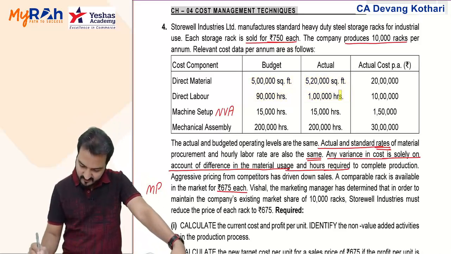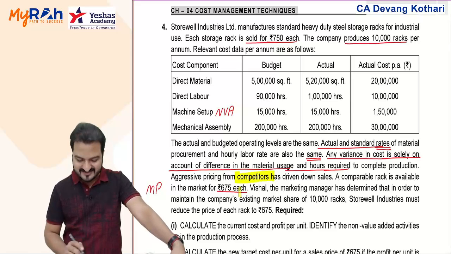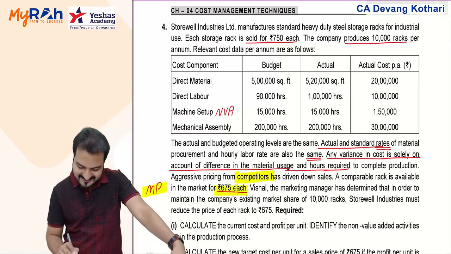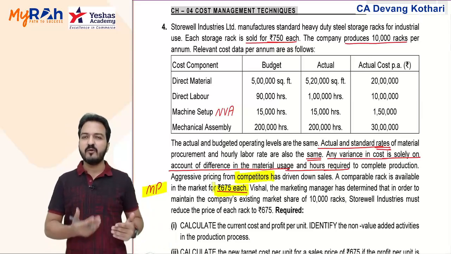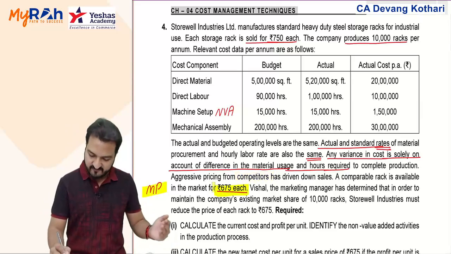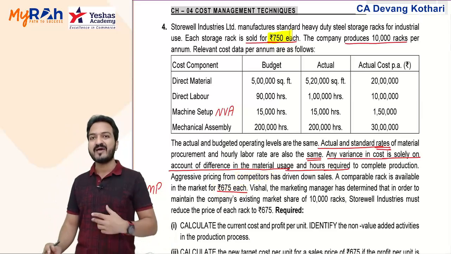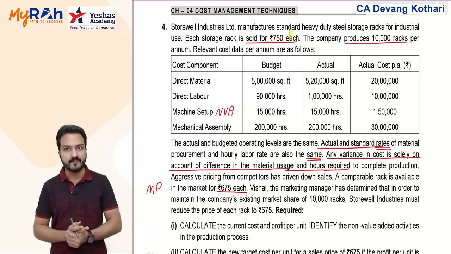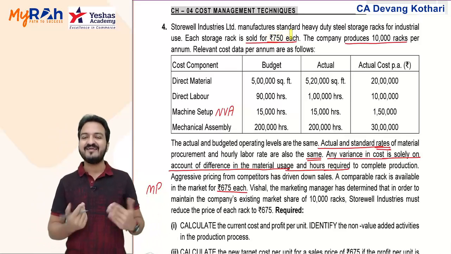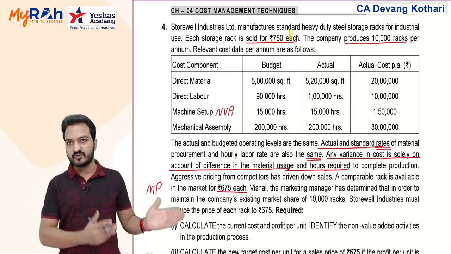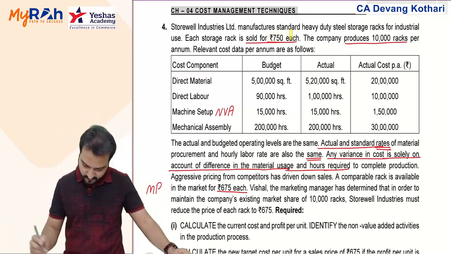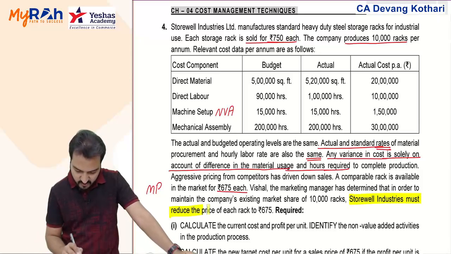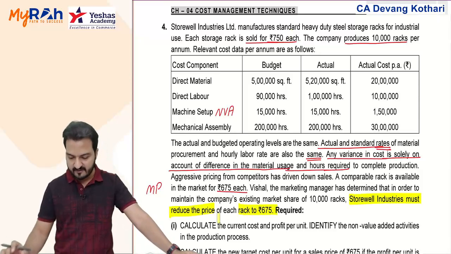And then they say that another competitor is selling the product at 675. So new competitor is selling at 675, my selling price 750. So my customers will go to that new competitor. So to prevent that, I need to bring my selling price also down. So my company must reduce price of each rack to 675.